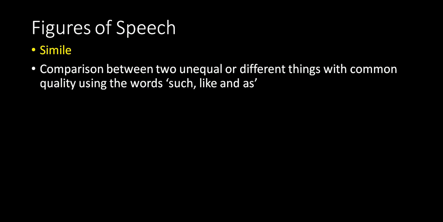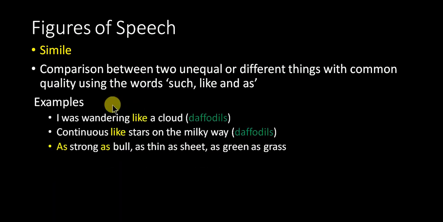We use these words to compare one thing with another thing, though actually those things are unequal or different, but we find some quality that they have in common. For example, "I wandered lonely like a cloud." In the daffodils poem you have read, wandering like a cloud. Understand?